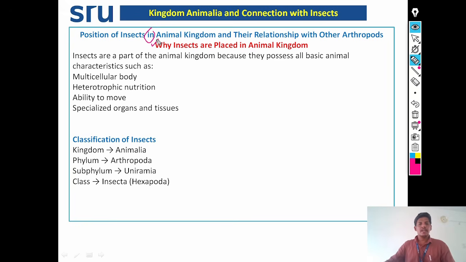Insects are part of the animal kingdom because they possess all the basic animal characteristics. Insects also possess a multicellular body, heterotrophic nutrition, ability to move, and specialized organs and tissues. That's why insects are placed under kingdom Animalia. See the classification of insects. Insects belong to the kingdom Animalia, phylum Arthropoda, subphylum Uniramia, and class Insecta.